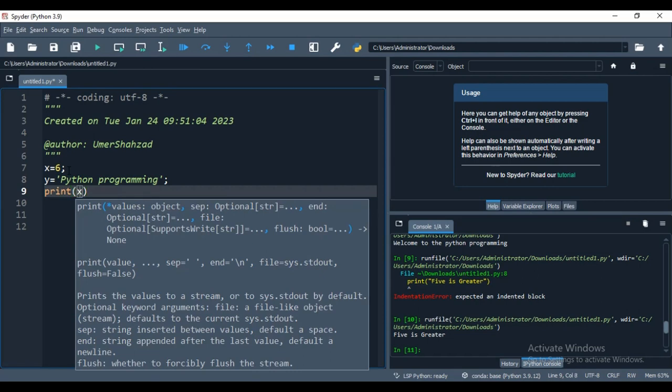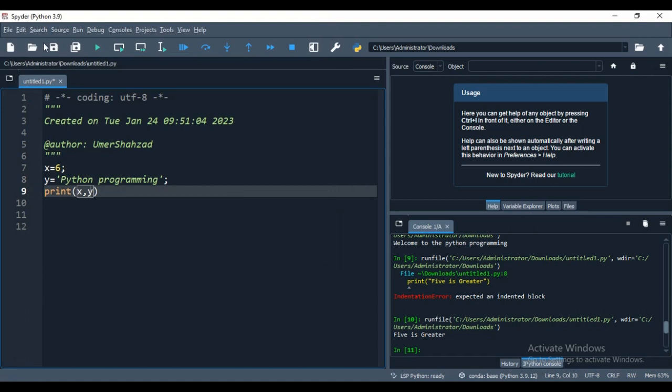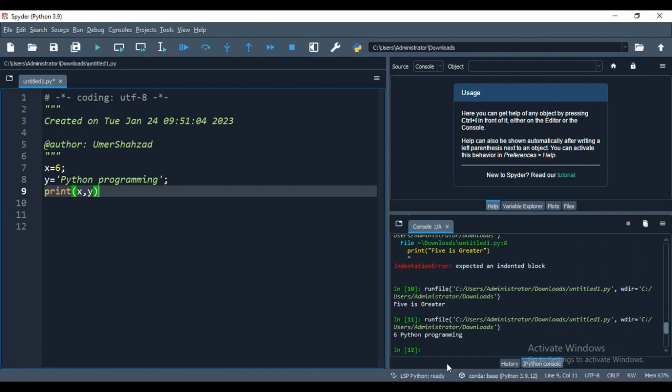You can print these two things in one line as well. How do you print these two things in one line? You just use a comma to separate these two variables. Remember, this file will run without saving. So as you see, I have declared the first variable as an integer and the second variable as a string. I want to display x and y in one line. Once I run this code, as you see, 6 Python programming.